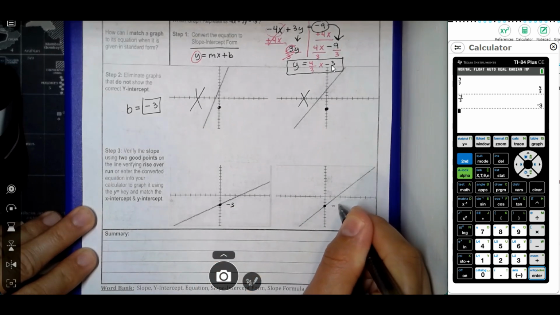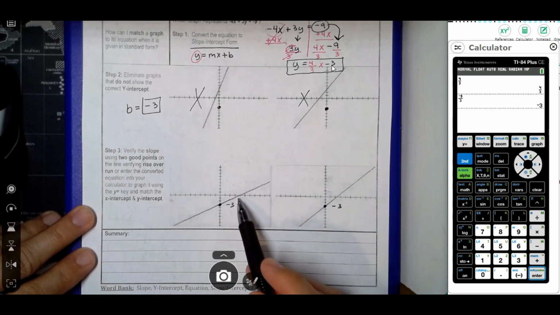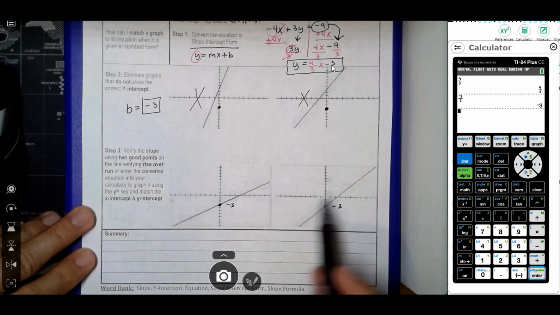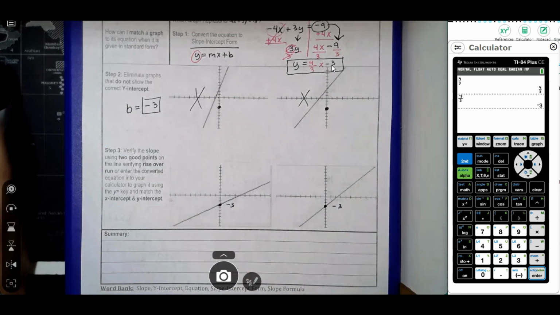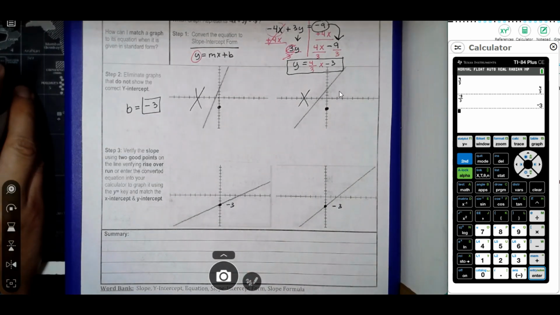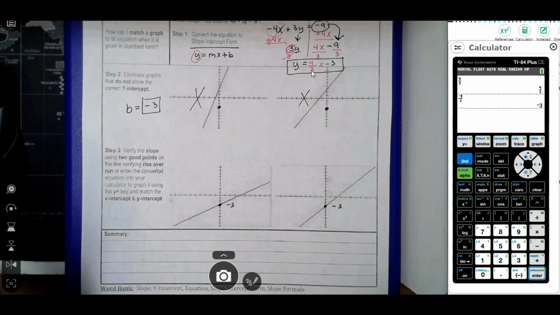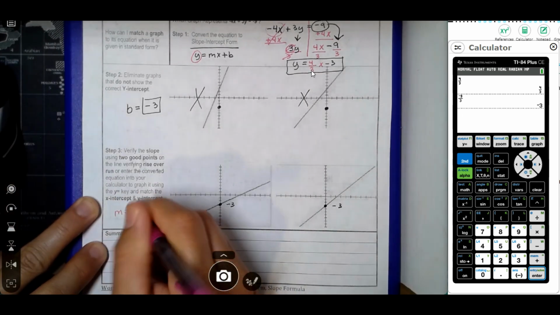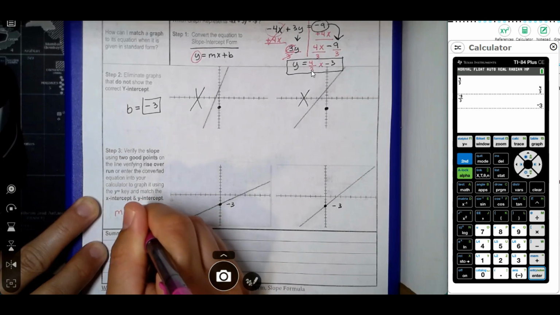Now these graphs are slightly different, not a lot, but if you look, this one looks like it has an x-intercept of 4, and this one looks like it has an x-intercept of maybe 2.2 or something like that, just a little bit past 2. So which one of these is correct? This is where we need to verify the slope. Now our slope is 4 over 3. So I'm going to write that right here. m equals 4 over 3.